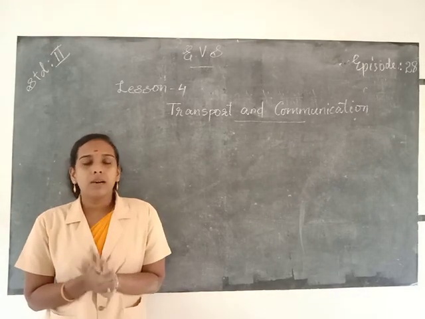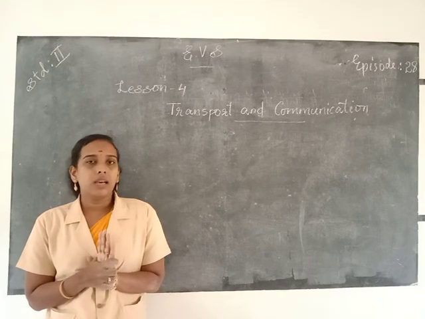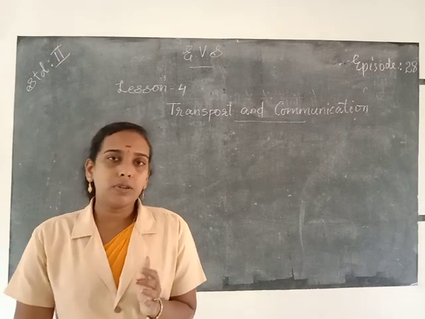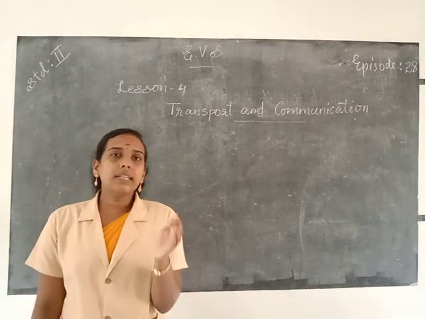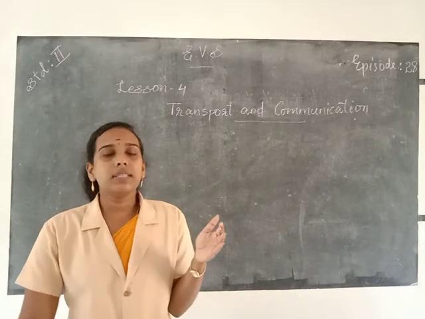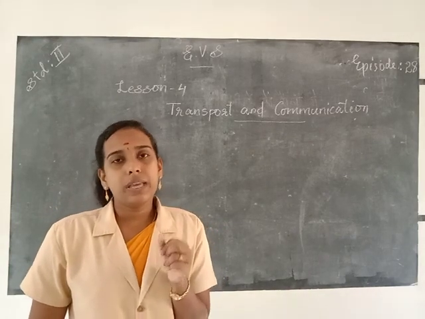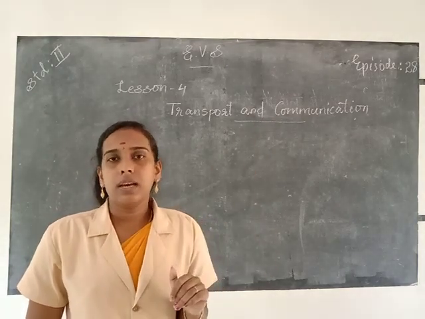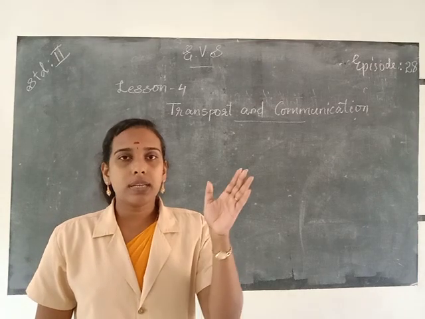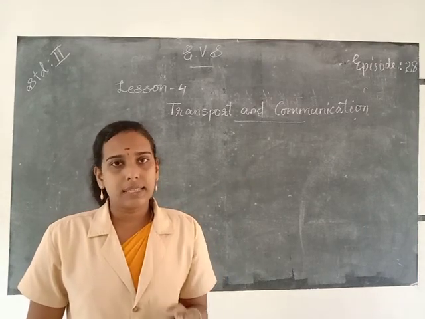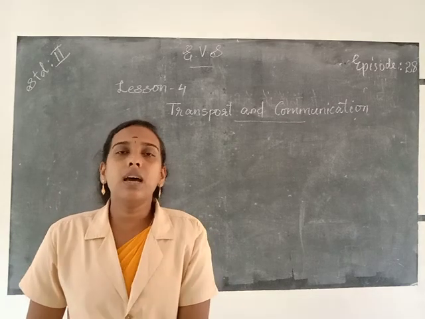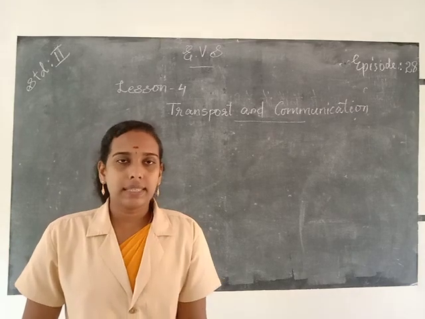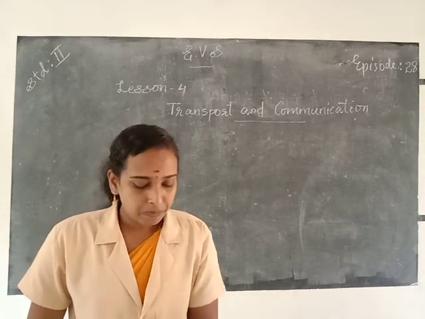And for example, bicycle, train, bus, etc. Then what is the difference between water transport and air transport? The vehicles that help us to travel across rivers, lakes and oceans are called means of water transport, and the vehicles that help us to travel by air are called air transport. And examples for water transport are ship, boat, etc. And examples for air transport are aeroplane, then helicopter, hot air balloon, etc. So these are the things that we discussed today.